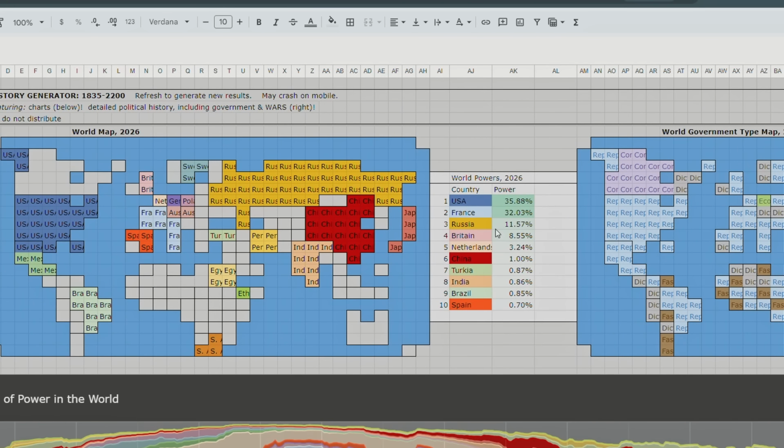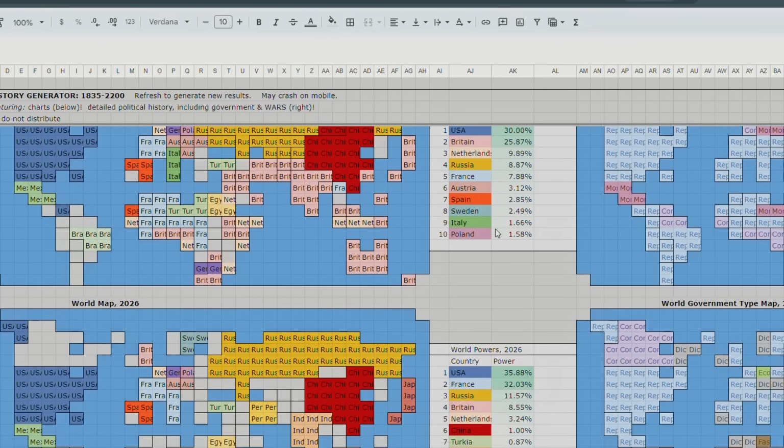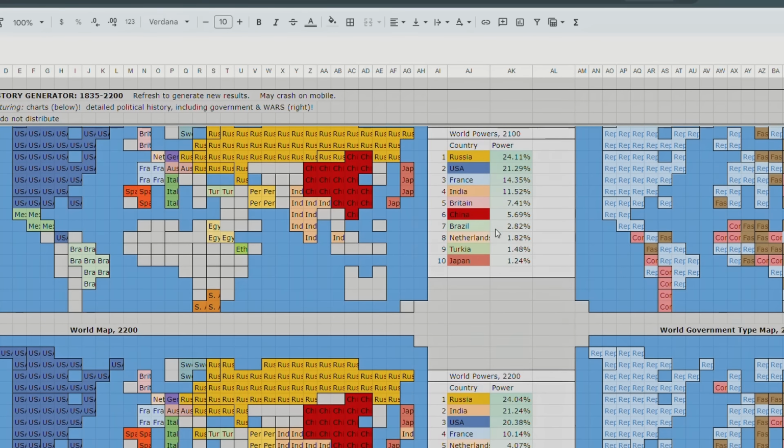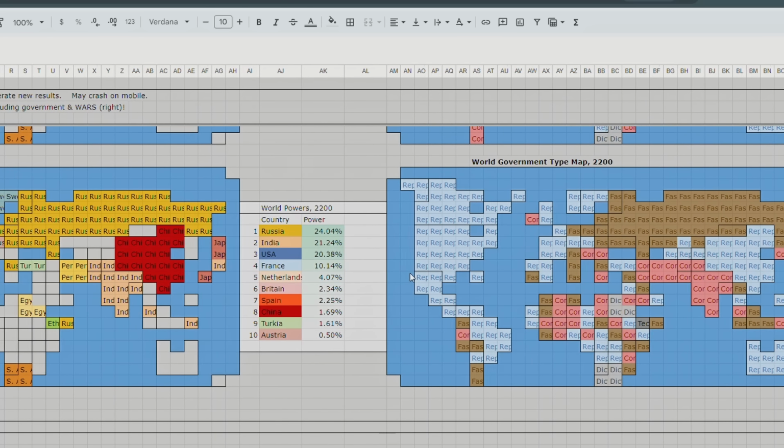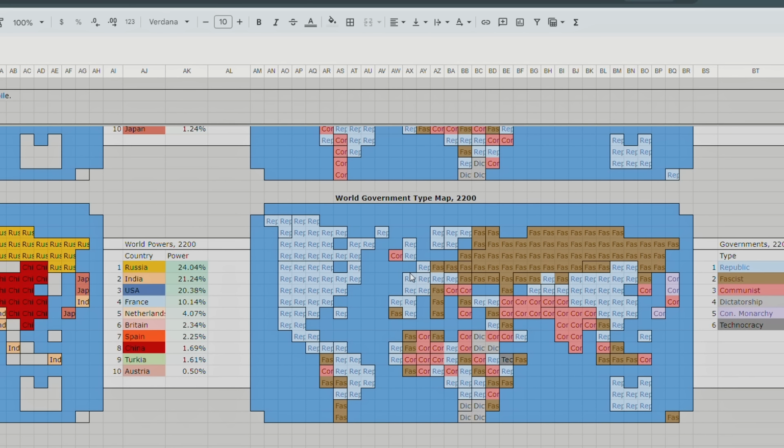Not in 2026. Not in 1900, of course. Not in 2026. Not in 2100. It's number 2 in the world, stronger than America. Look at that. We have an Indian world power at last. So India controls Pakistan, it controls Bangladesh, it controls Afghanistan, it controls Singapore, it controls Papua New Guinea, and it has a major military base in Japan in this timeline. So India is doing pretty well, and India is a communist country. Look at that.